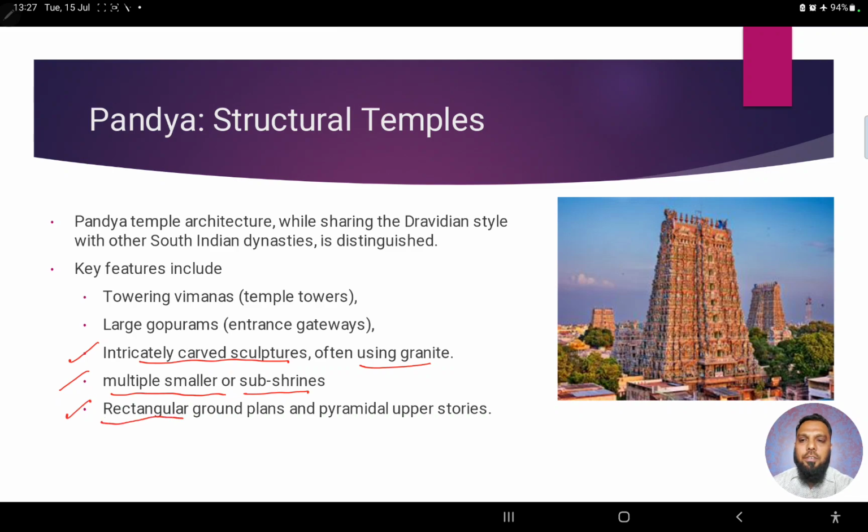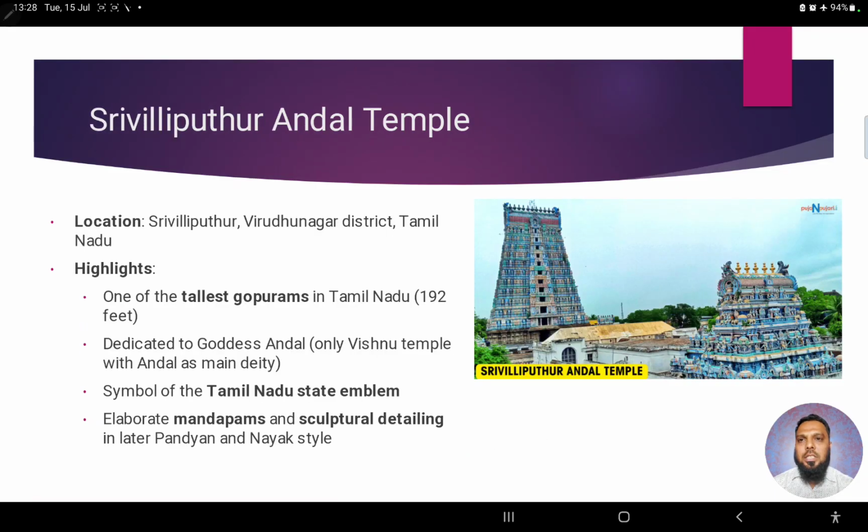And mostly they followed the rectangular ground plans and the pyramidal upper stories, as we have seen. Right, so this was the basic difference that we see in Pandyan structures. Now let us see the examples of various temples.